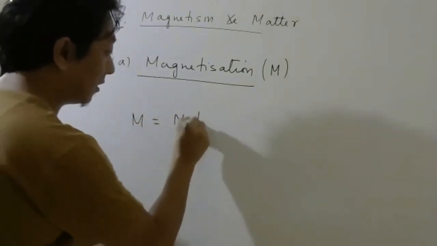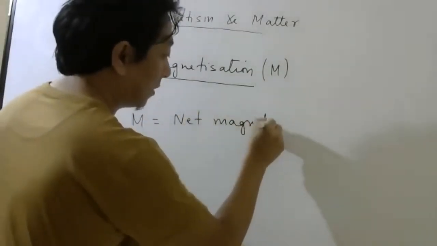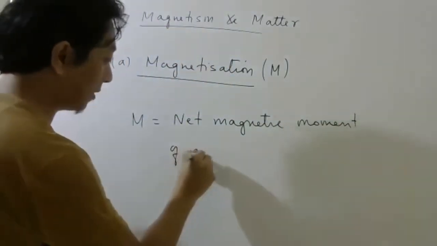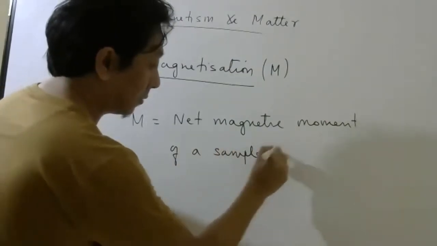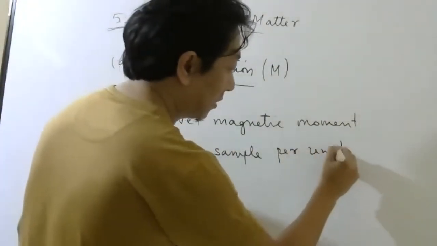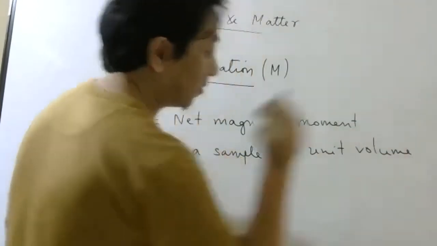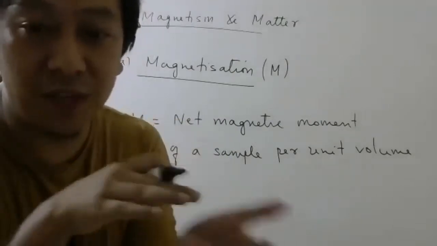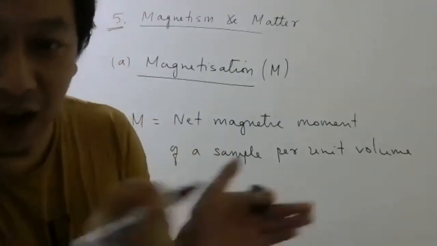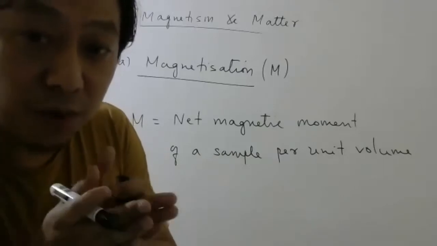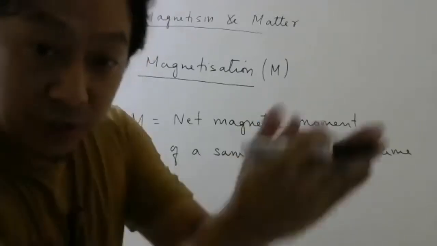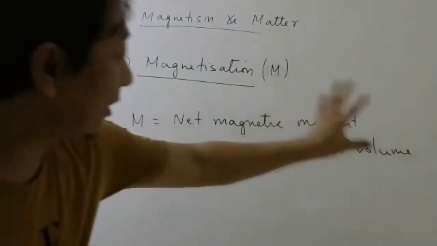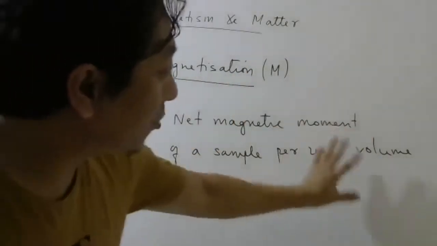It is the net magnetic moment of a sample per unit volume. So you take some volume of the sample, 1 meter cube, check how many dipoles are in the same direction and how many are in the other direction, take the components in the same direction, find the total magnetic moment, and divide by the volume.